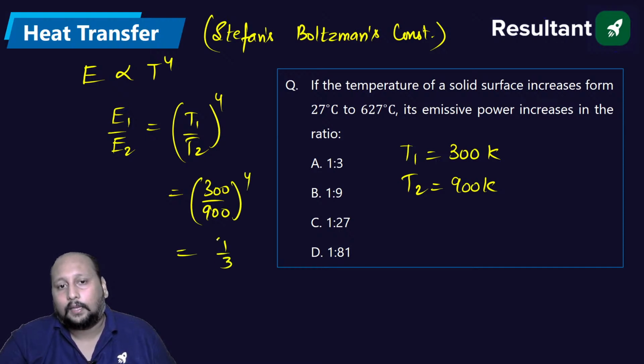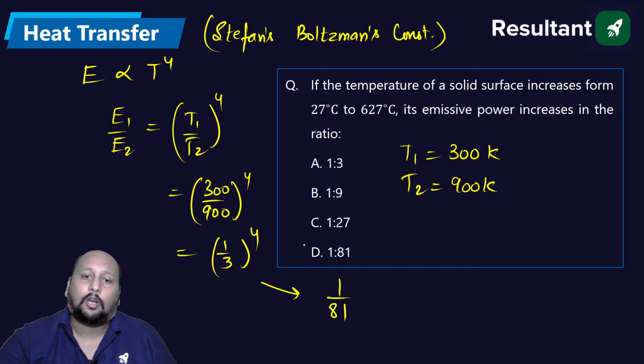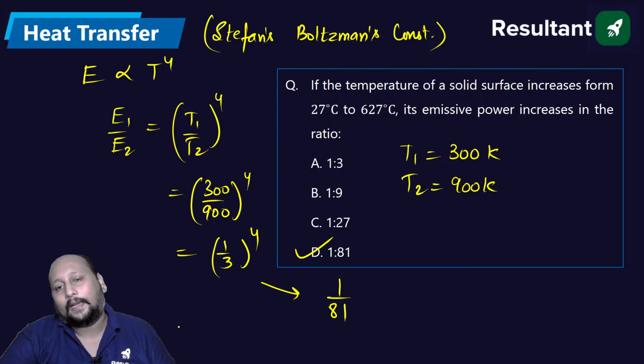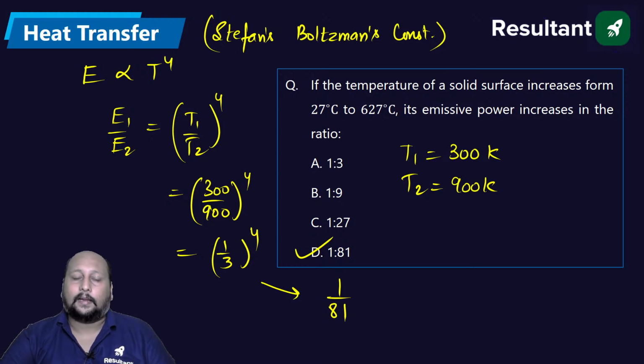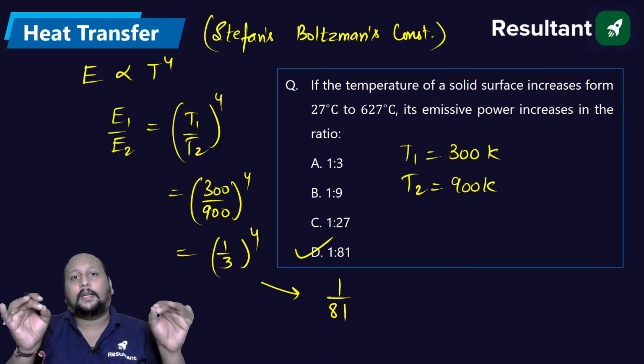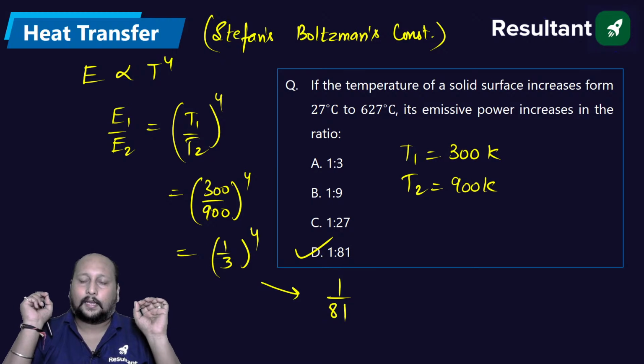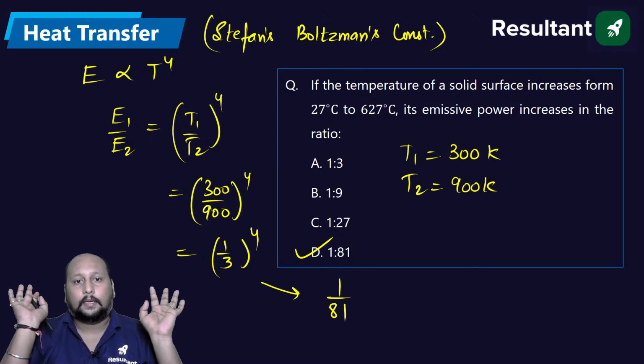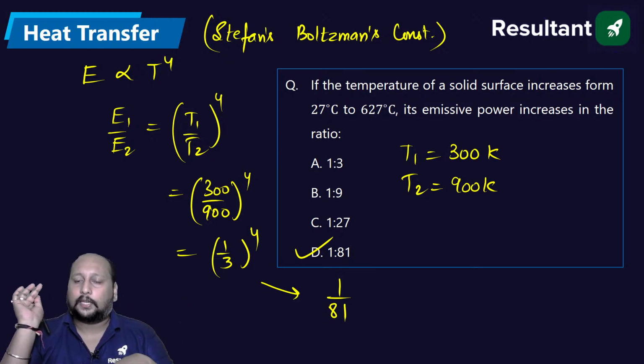So (1 by 3) to the power 4, that is equal to 1 upon 9 squared, that is 81. Option D is the correct answer. 1 is to 81. Option D is the final correct answer. Is this clear? Option D, 1 is to 81, is the final correct answer. Okay, done everyone. Next question.